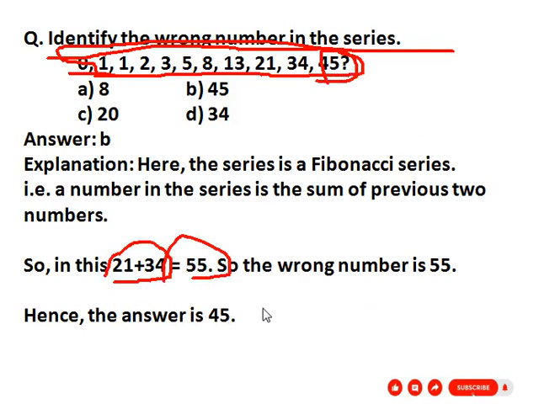So the wrong number is 45. Option B is 45, so our correct answer is option B, 45.